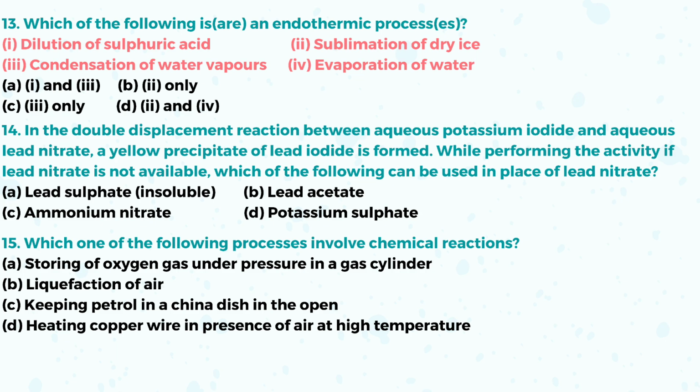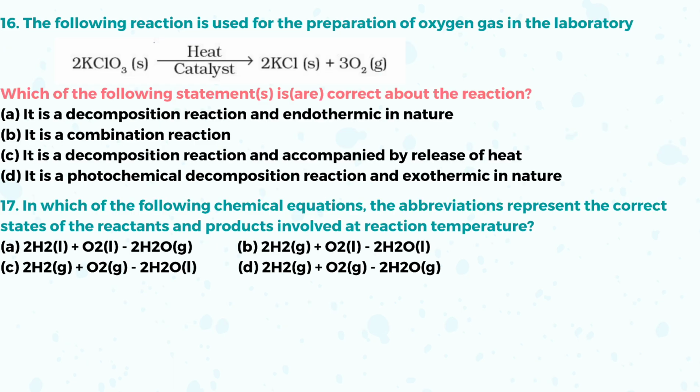So what is the correct answer? Lead acetate. Yes, B. Question number 15. Which one of the following processes involves chemical reactions? A. Storing of oxygen gas under pressure in a gas cylinder? No. B. Liquefaction of air? No. C. Keeping petrol in a china dish in the open? No. D. Heating copper wire in the presence of air at high temperature? Yes, it is the correct answer. D.